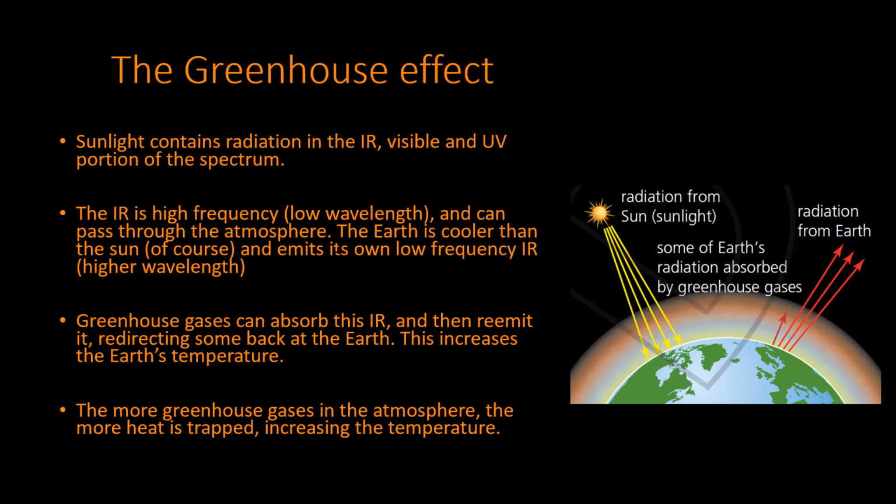But the more greenhouse gases there are in the atmosphere, the more that you're going to be re-emitting a load of that stuff back at the Earth. That's basically what's happening. So as more and more greenhouse gases are trapped in the atmosphere, we're going to be trapping a load more heat, and therefore that is contributing to climate change and global warming.